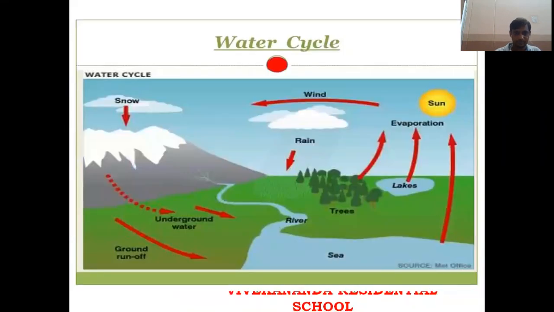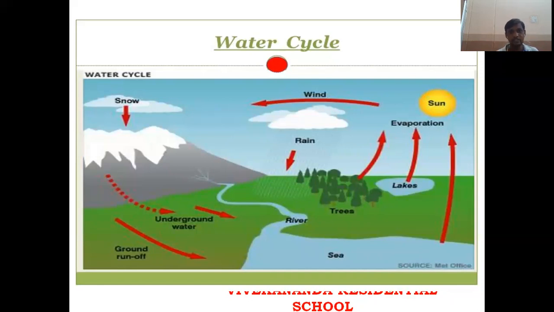So here, see. When the rain falls, rivers are formed and snow is present. Due to the sun's rays, the water present on the surface of the earth evaporates, and this water vapor moves with the help of wind. After moving a certain distance, this water vapor changes to water and forms clouds or snow.